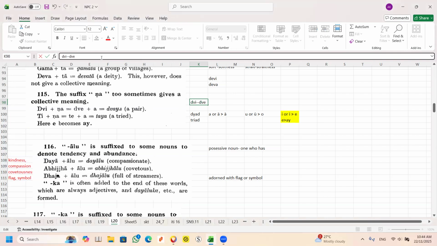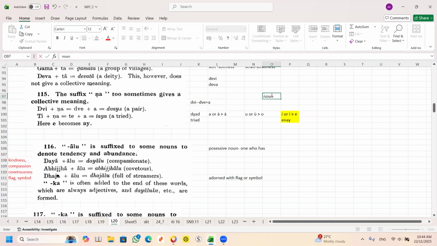Brother Alfred, may I ask, the plus A, the A represents what? The short A? Suffix. We have been talking about this for the last 45 minutes. You are changing a noun to a secondary derivative.